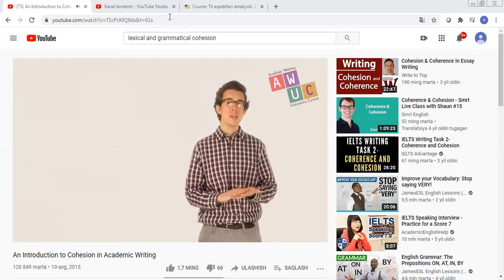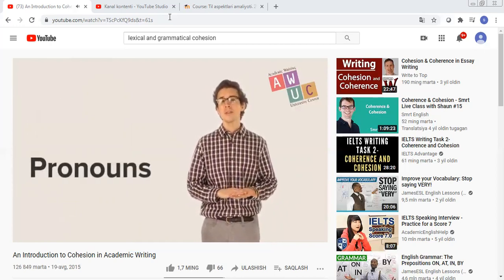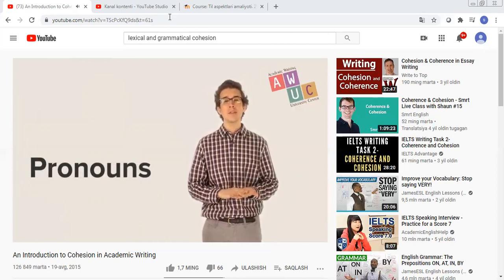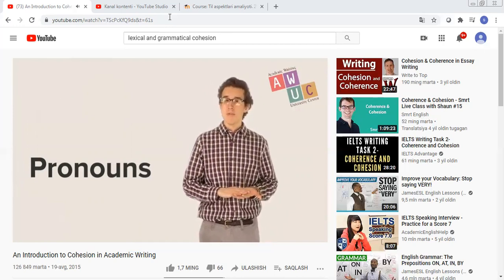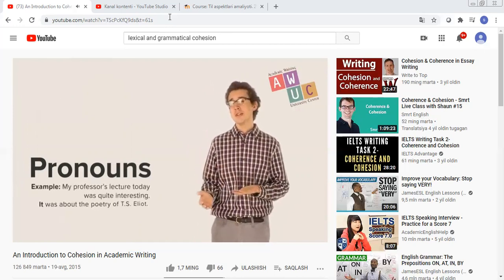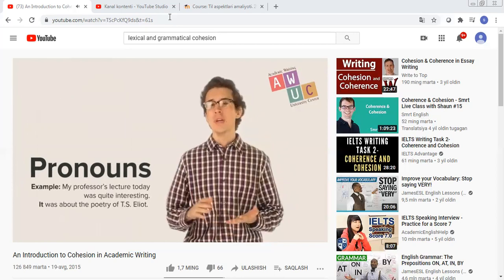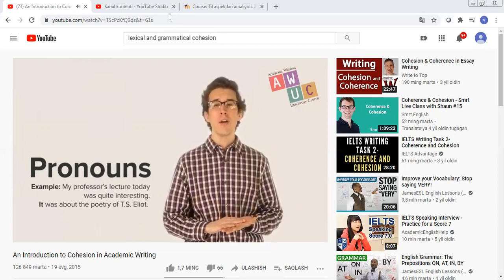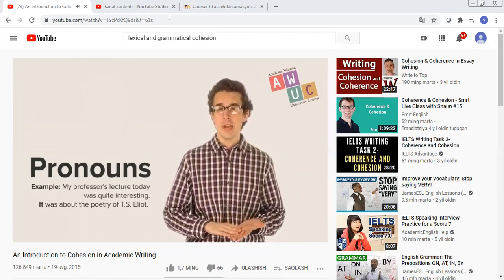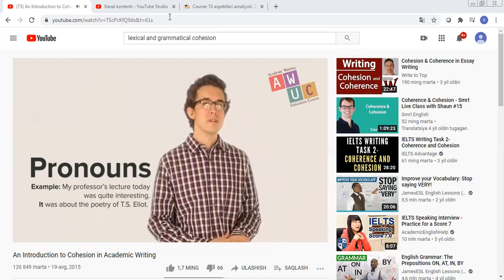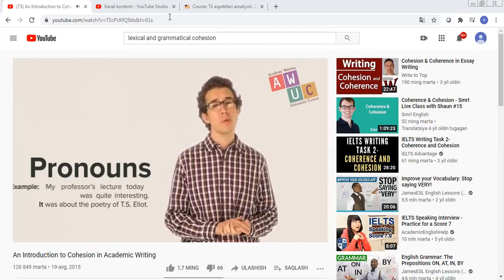One way to promote cohesion in your writing is to use different kinds of pronouns. Pronouns are helpful because they let writers avoid repetition by referring to something that has already been mentioned. For example, my professor's lecture today was quite interesting. It was about the poetry of T.S. Eliot. We can see in this sentence that the pronoun it is used to refer to my professor's lecture in the previous sentence. By referring to the lecture with the pronoun it, the writer creates a connection between the two sentences.